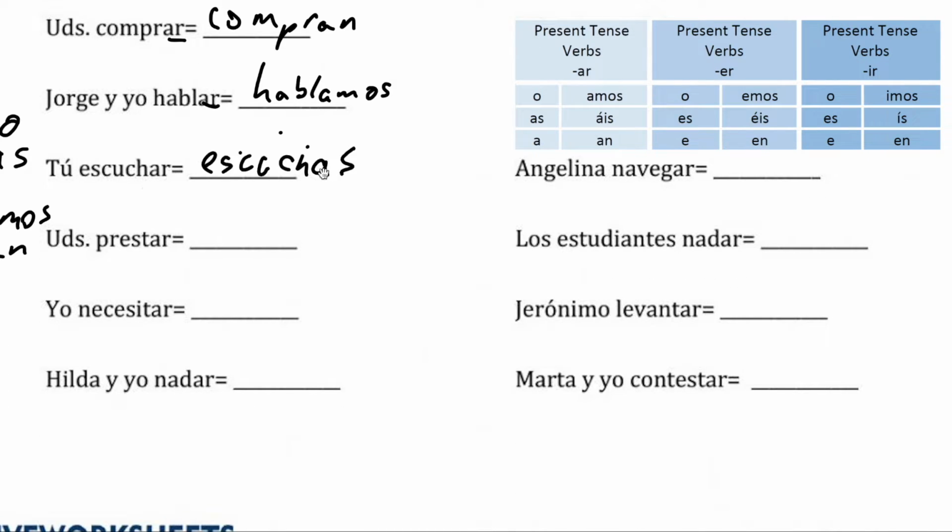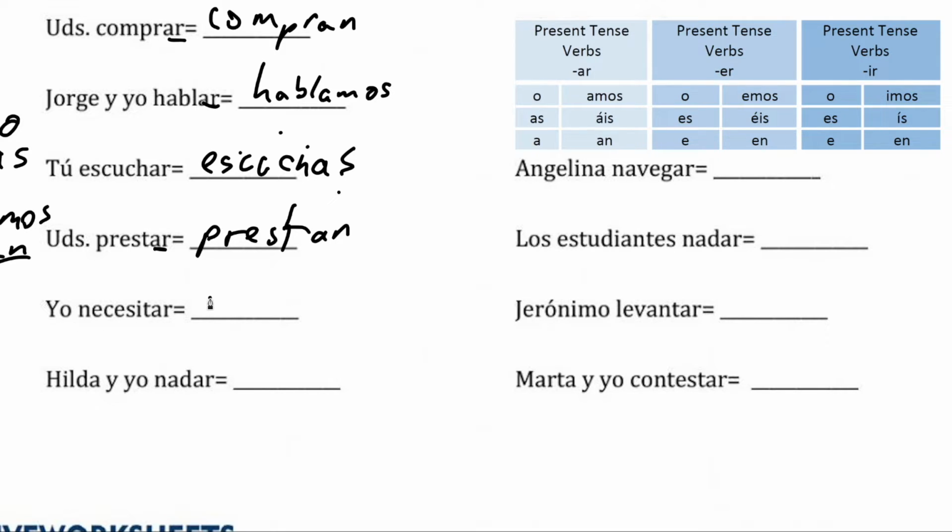To escuchar, escuchas. Because saying you. Ustedes prestar. We would use this version again, you all. Prestan. Excuse the bad handwriting.